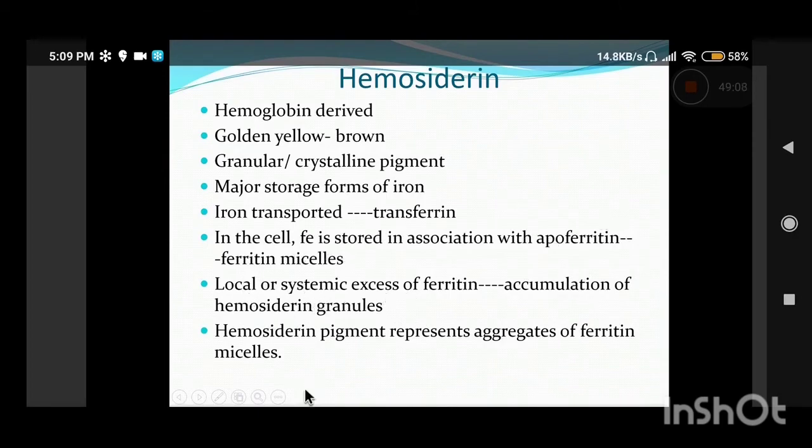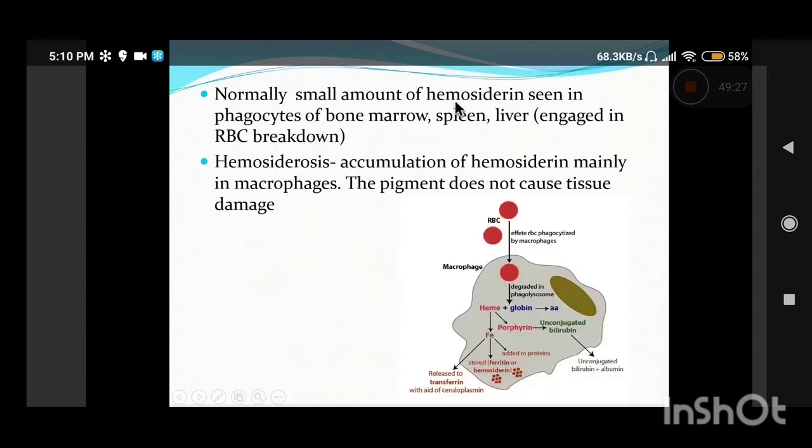Whenever there is excessive ferritin, it accumulates in the form of hemosiderin granules. So hemosiderin represents excessive aggregates of ferritin micelles. Normally a small amount of hemosiderin is seen within the phagocytes of bone marrow, spleen and liver, because these phagocytes are engaged in RBC breakdown. The senescent RBCs are taken up by these macrophages present in organs like bone marrow, spleen, and liver, and this is very important.